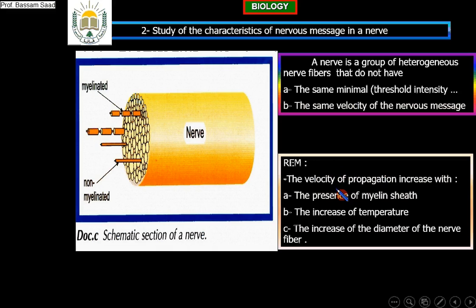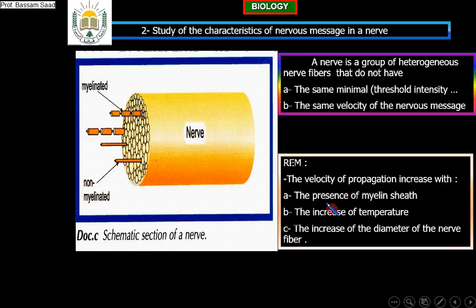Two fibers, another example, two fibers without sheath, one at 20, the second at 24. Yes, I will tell you that the one at 24 degrees centigrade is faster, will transport the message faster than that at the lower temperature. We cannot take two factors at the same time.